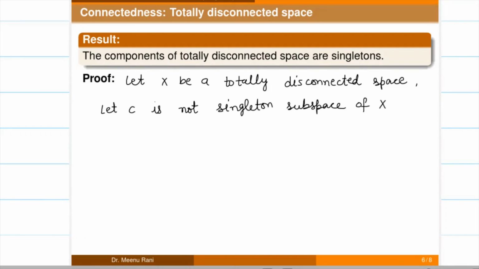Now if it is not a singleton, then we can take any two arbitrary points of X, which are points of C, and these are distinct also, and it is given that X is a totally disconnected space.